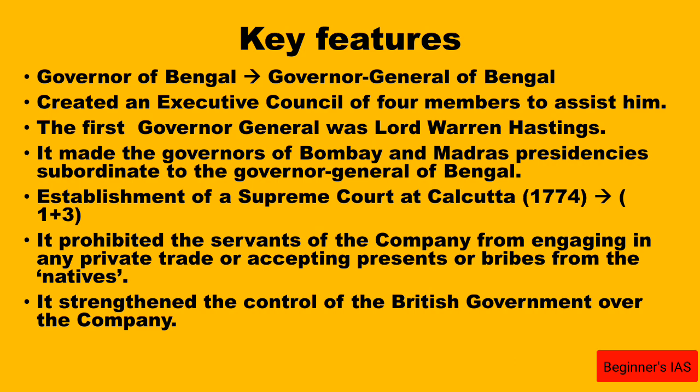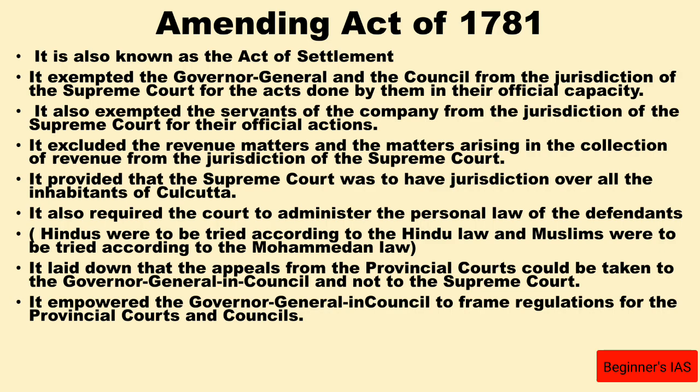One has to note that this Regulating Act of 1773 had a few defects. To rectify these defects, the Act of 1781 was enacted, famously known as the Act of Settlement.